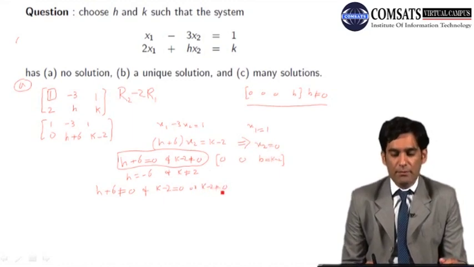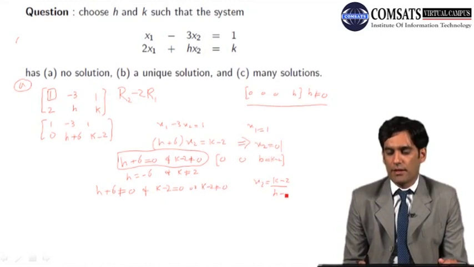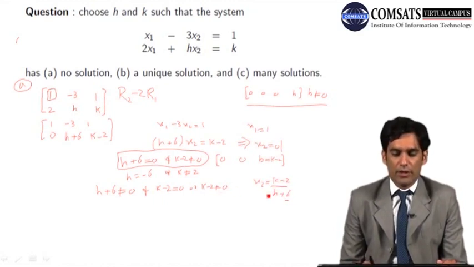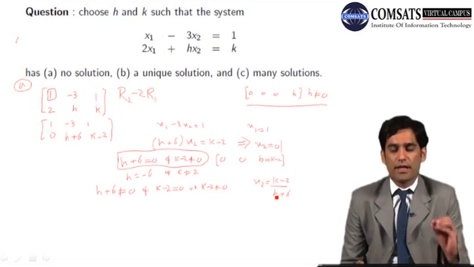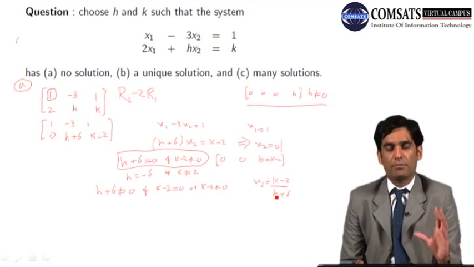And if k minus 2 is not equal to 0, then we will have x2 equals k minus 2 divided by h plus 6. Now h plus 6 is not equal to 0, so we are not dividing a real number by 0.